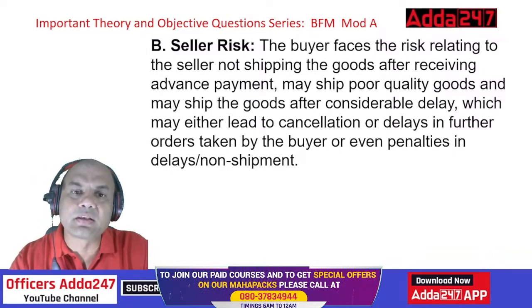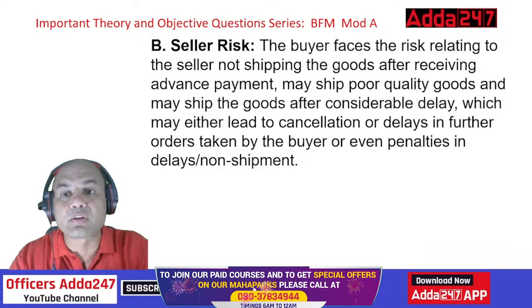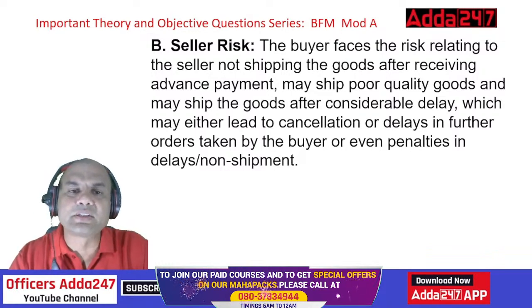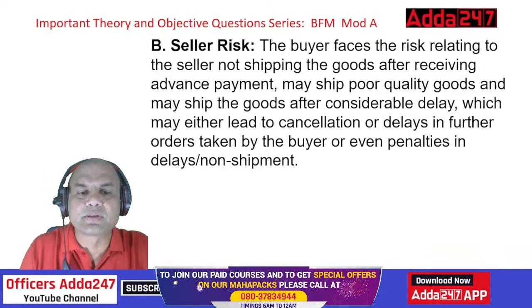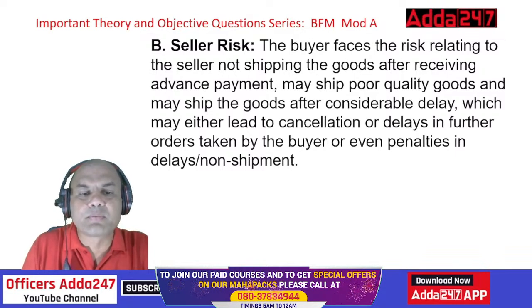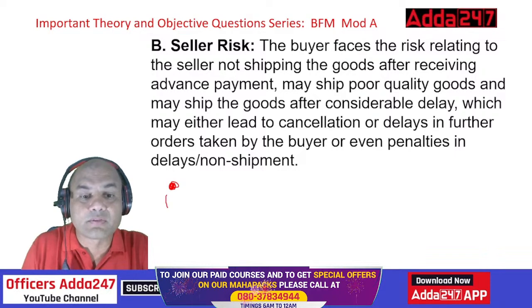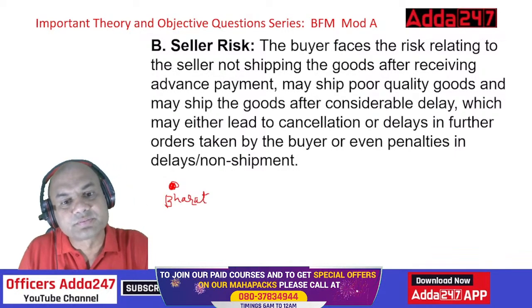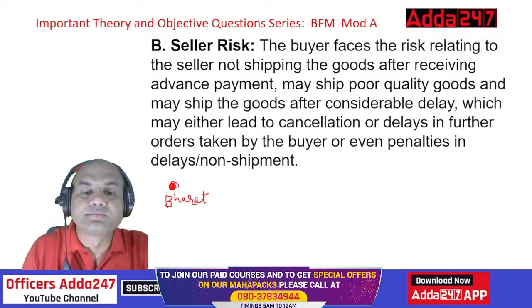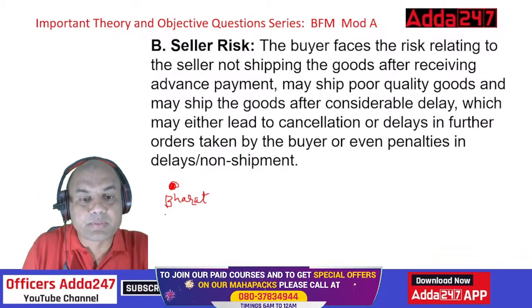Now, as we saw earlier, the buyer's risk means the buyer not paying. Similarly, we can see over here the seller not sending the goods. Suppose I am from India, from Bharat, and I am the buyer over here.